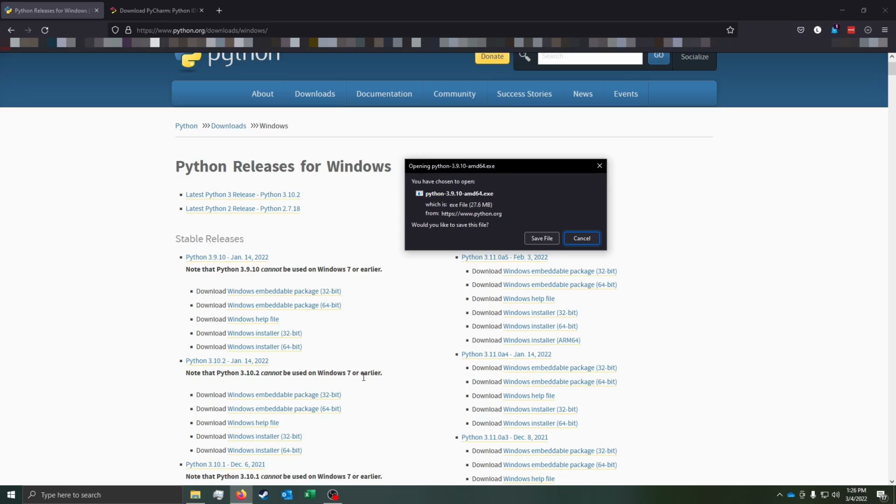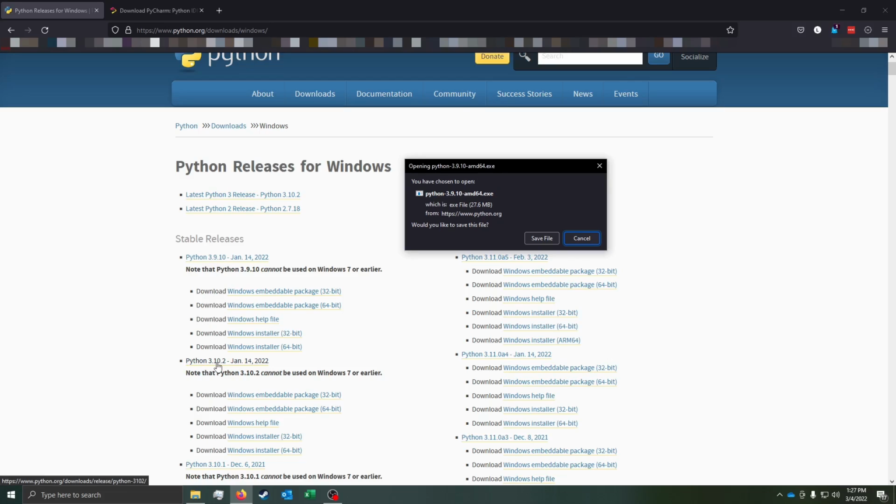So for this series, I'm going to be using Python 3.9.10. The latest version is 3.10.2, and the trick is generally you want to be 1 to 2 versions of Python behind. So 3.8 or 3.9 would work, and I'm choosing 3.9.10 because that's the most recent iteration of a major release. So the first number is the version of Python 3, the second number is the major release, and then the third number is the revision. Those are going to be bug fixes, but fundamentally the same.